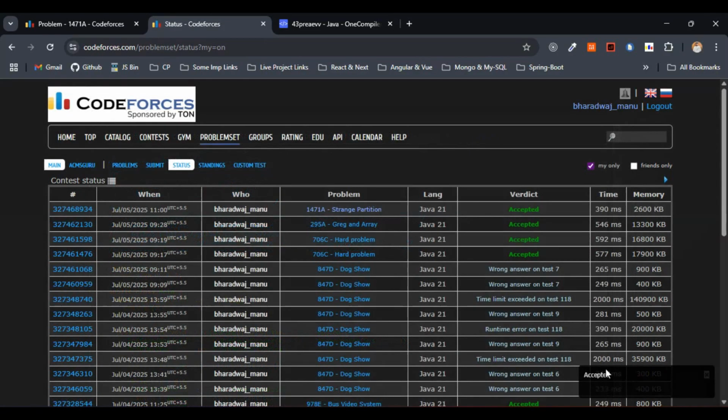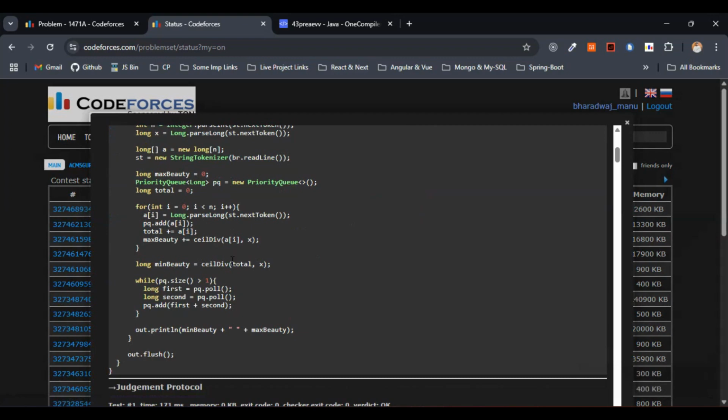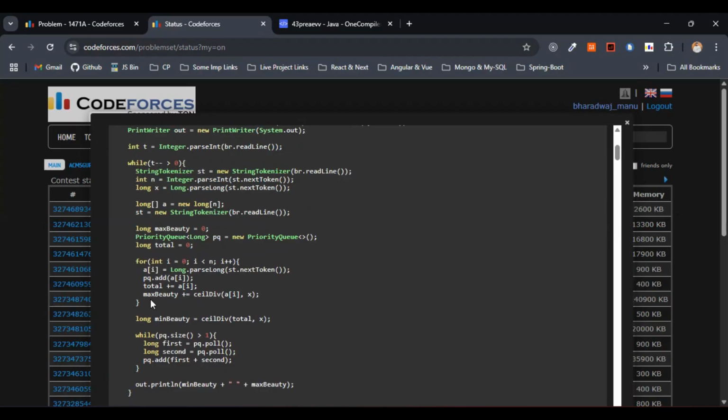So you can clearly see here, in the tooltip it is showing accepted here also, right? So whatever code we have written works absolutely correct. So we are making use of the priority queue for storing, and for the calculation of max beauty and min beauty, we are just going with the total by x for the minimum beauty. For the maximum beauty, we are going with ceil of a of i divided by x, right? So this one, ceil of total by x, right?